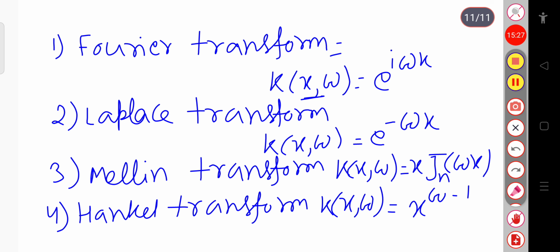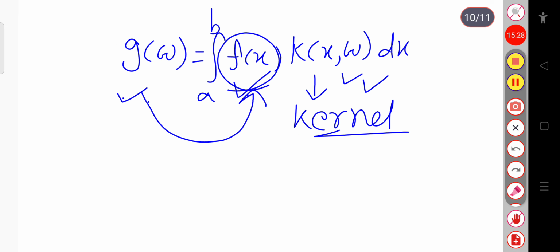Why are we using this kernel? Because we want to transform one domain to another domain. You can see here the function is in the domain of x. Now we can transform this to the omega domain. So if we want to transform a function in one domain to another domain, then we use this kernel.